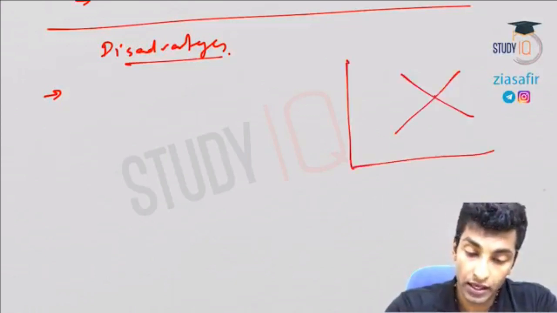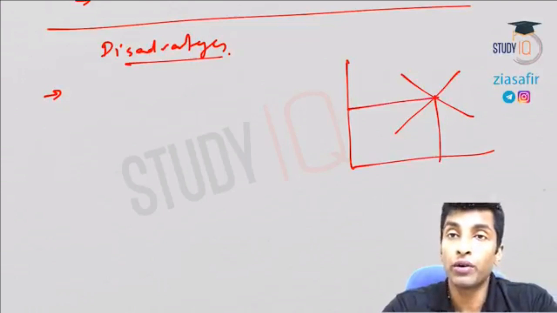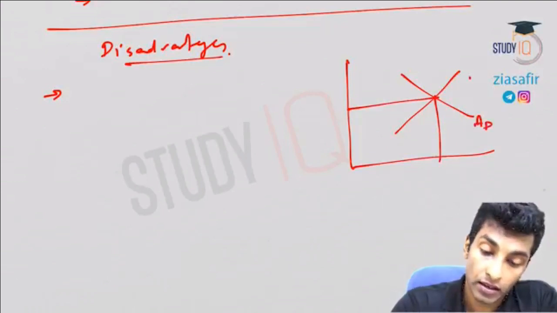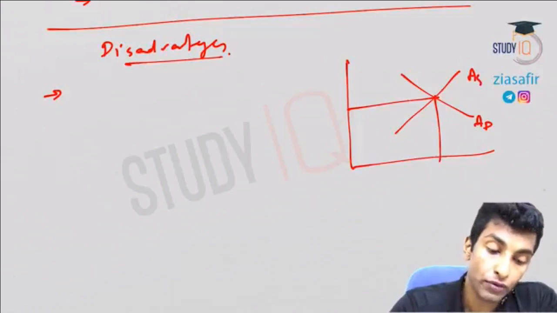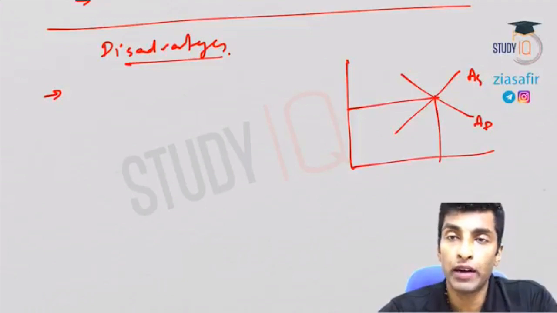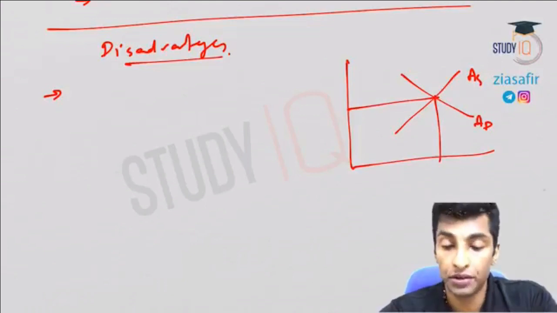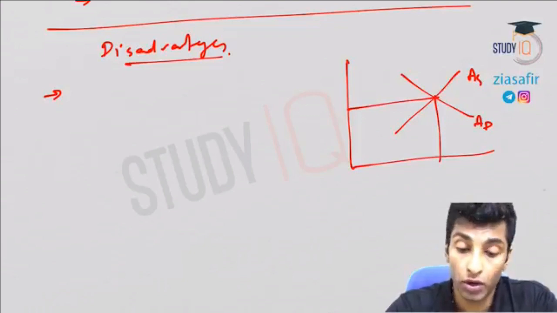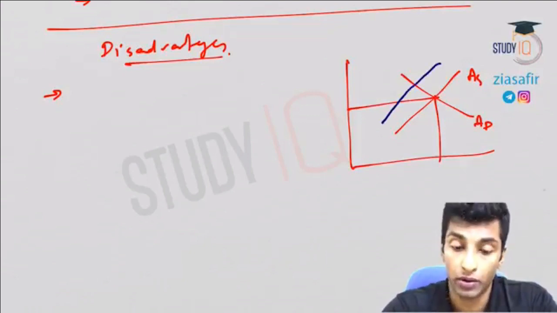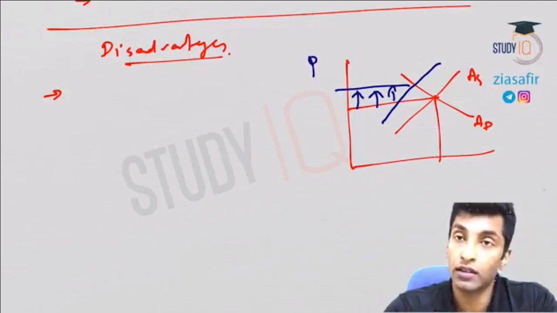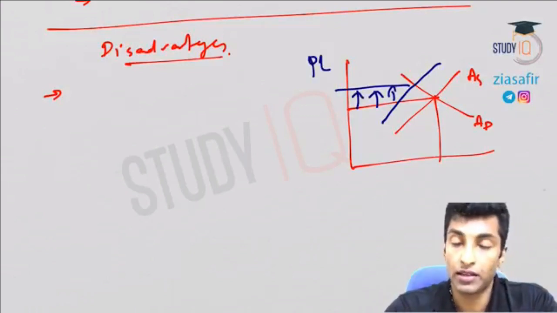See, this is the situation, right? This is a normal situation when you regulate the economy. This is aggregate demand, this is aggregate supply. So when you go for monetary policies, you will increase the reserve requirement and you will increase the interest rates. So what will happen? The investment will come down, growth will come down, automatically supply will also come down. So that again leads to inflation. You can see here the price level is actually increasing.